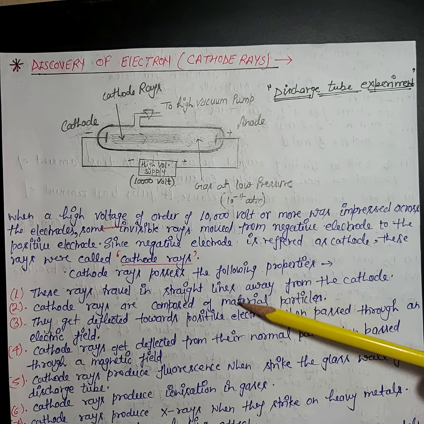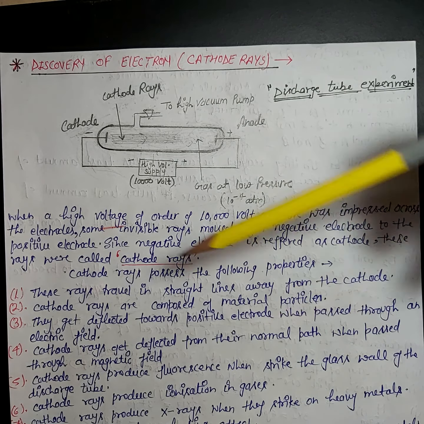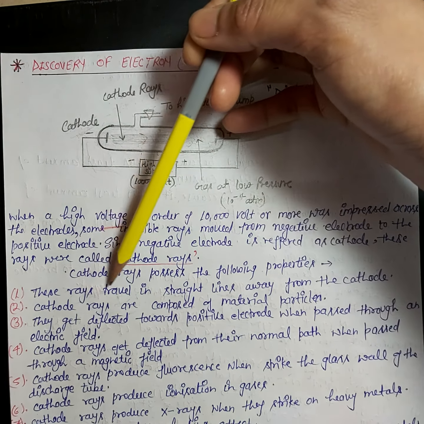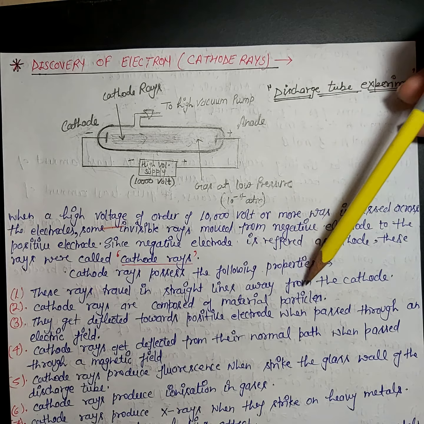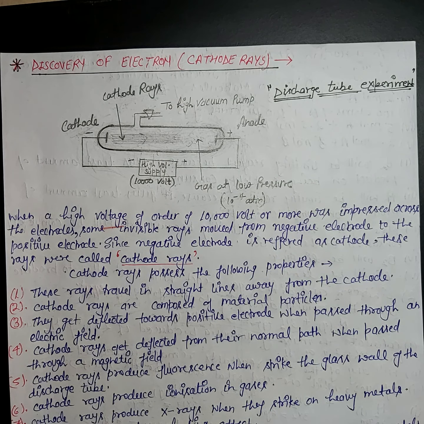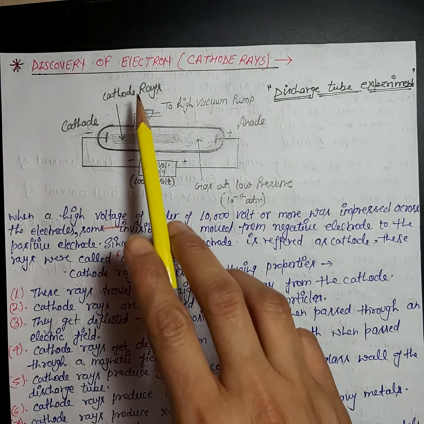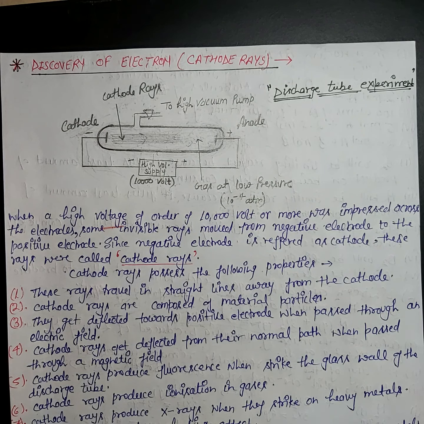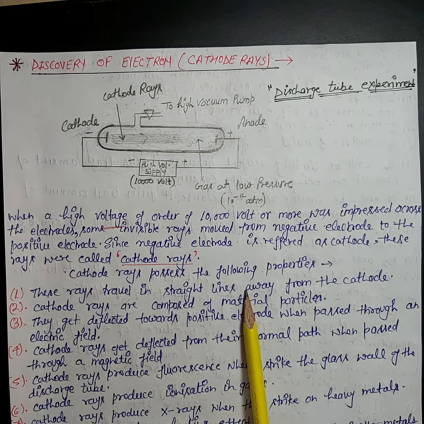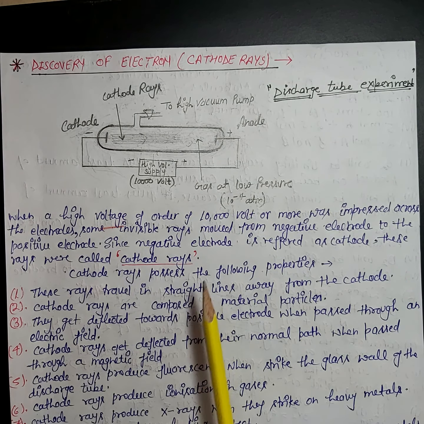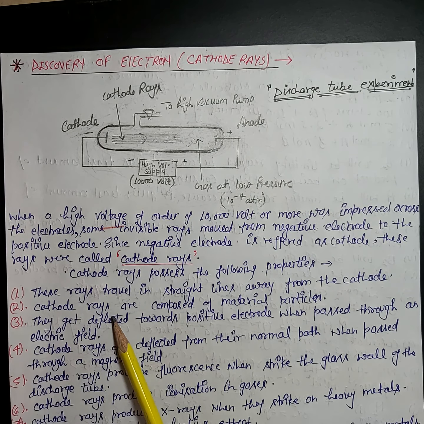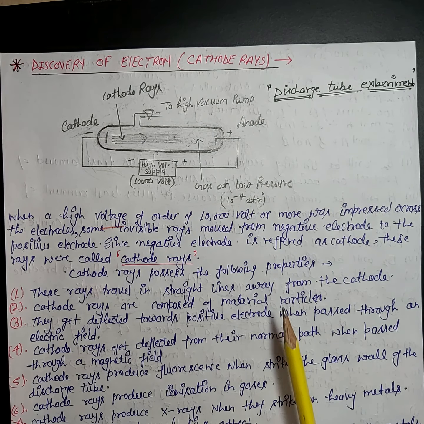Now I have written some properties of cathode rays. First property, these rays travel in a straight line away from the cathode. When we put a sharp metallic object in the path of the cathode rays, they cast a sharp shadow of that object. It is possible only when they travel in a straight line. Next, cathode rays are composed of material particles.